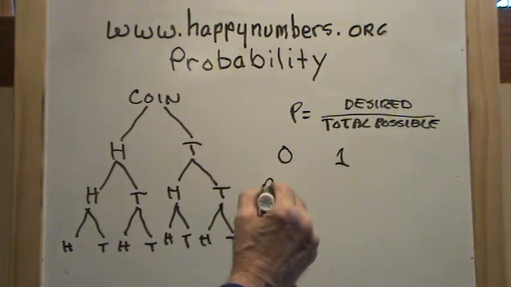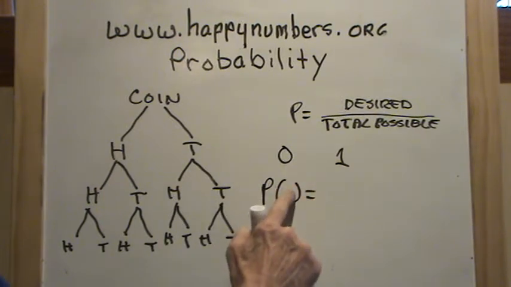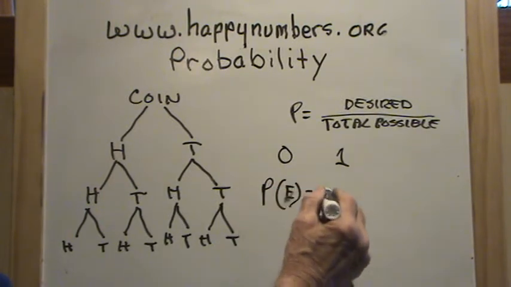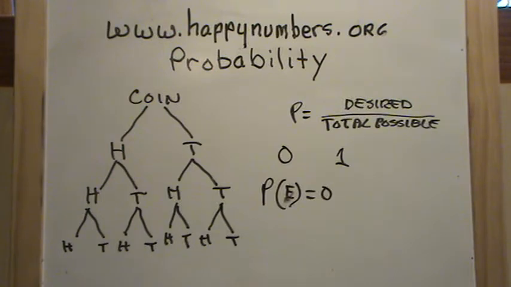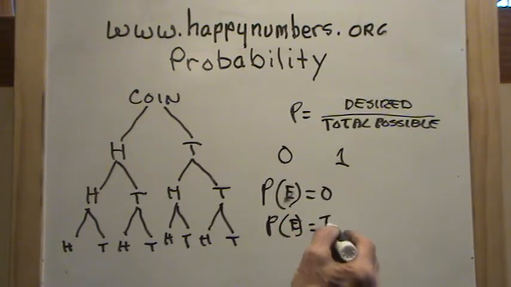If the probability of an event is 0, then the event never happens. If the probability of an event is 1, that means the event always happens.